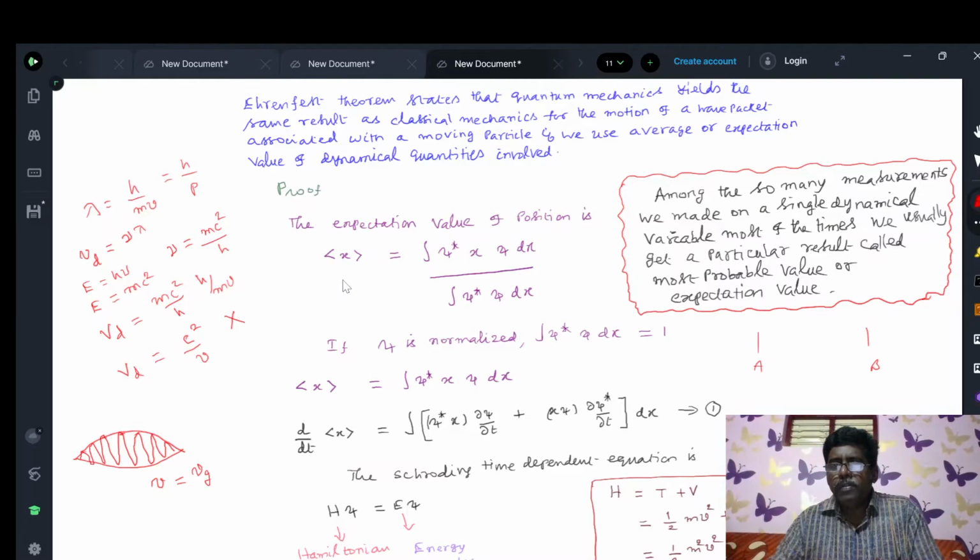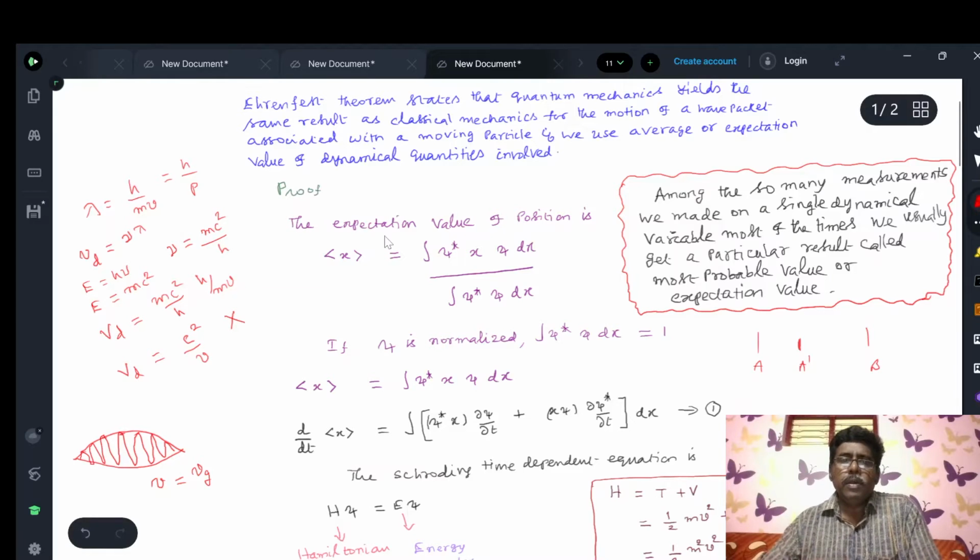After 10 minutes, the position of the person is here. We assume like that. So with respect to time, the position is changed. This is called variation of position with time.